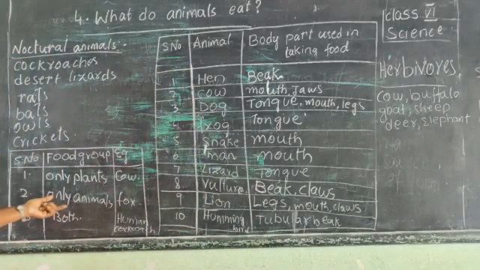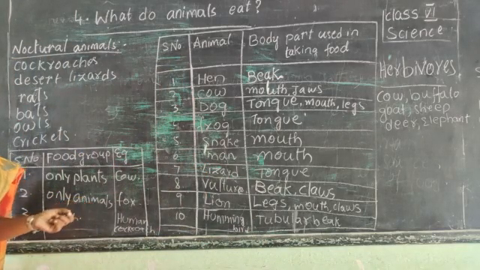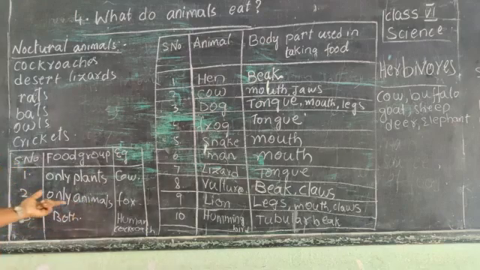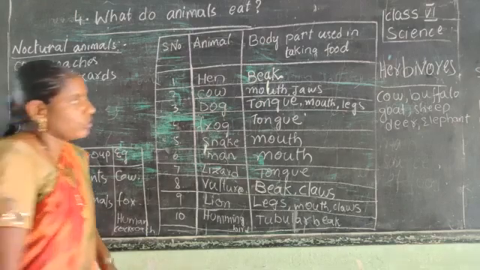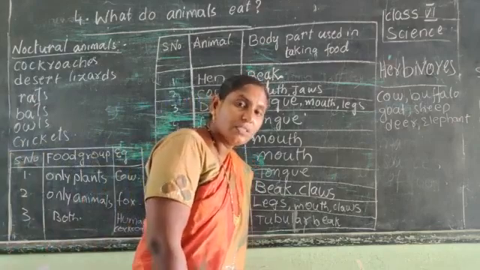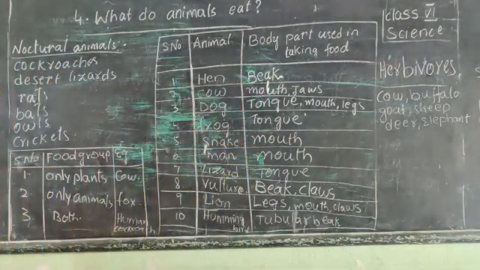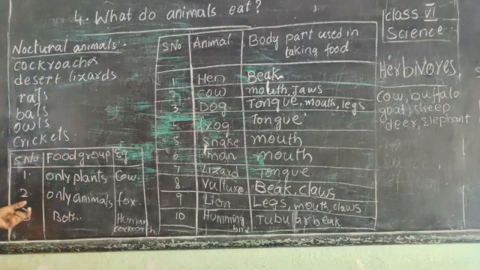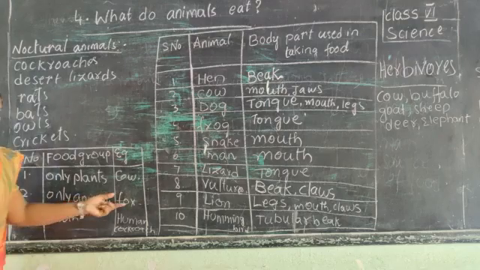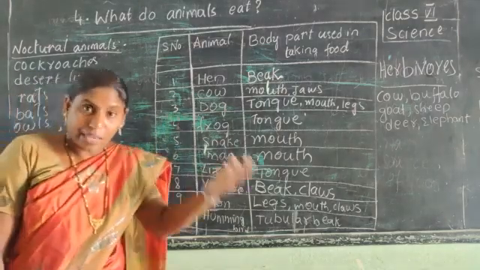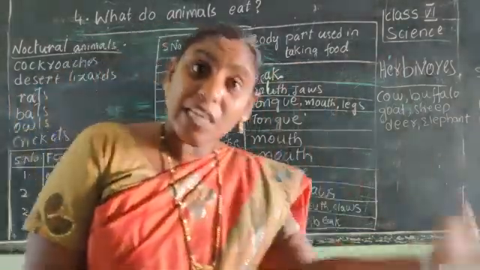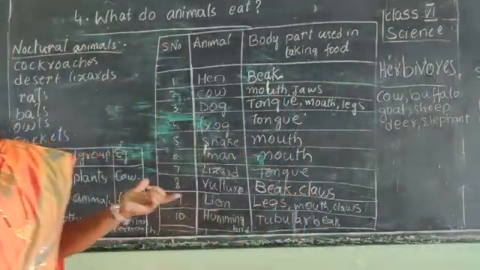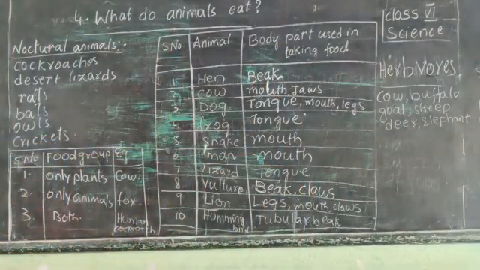So the animals which depend on only animals for their food are called carnivores. Example: fox, lion, tiger, leopard, cheetah, etc. There are so many. Okay, children.